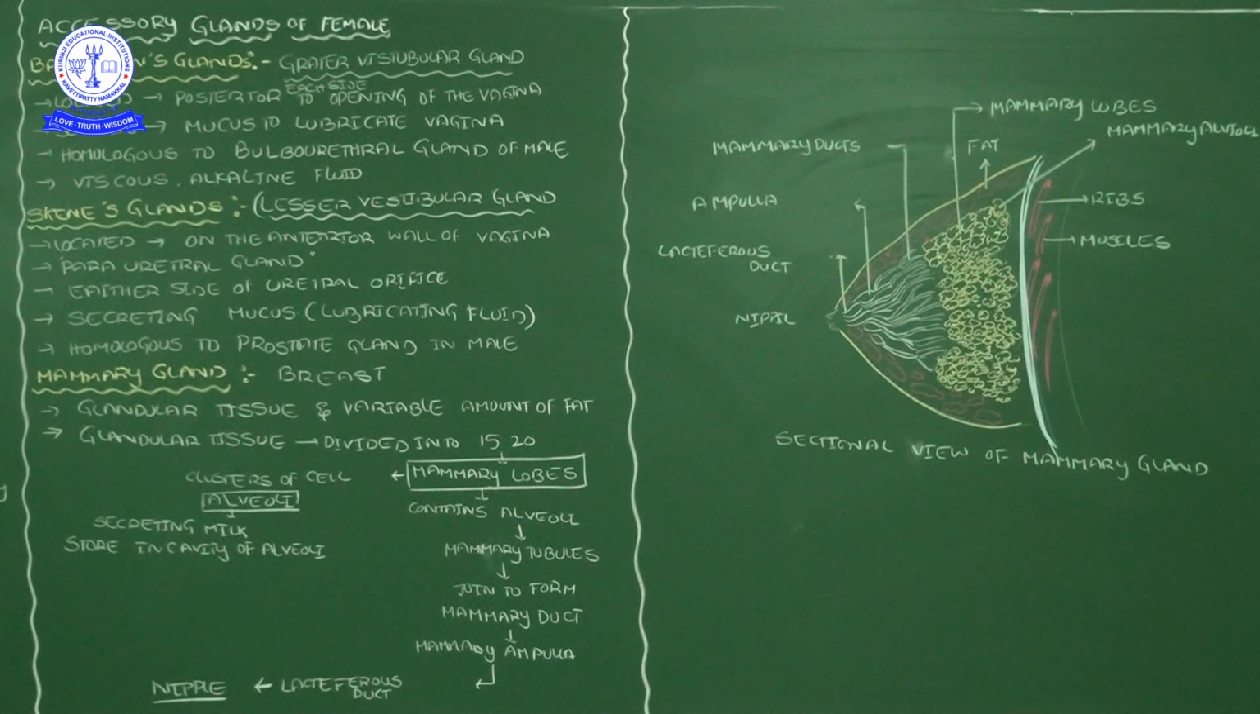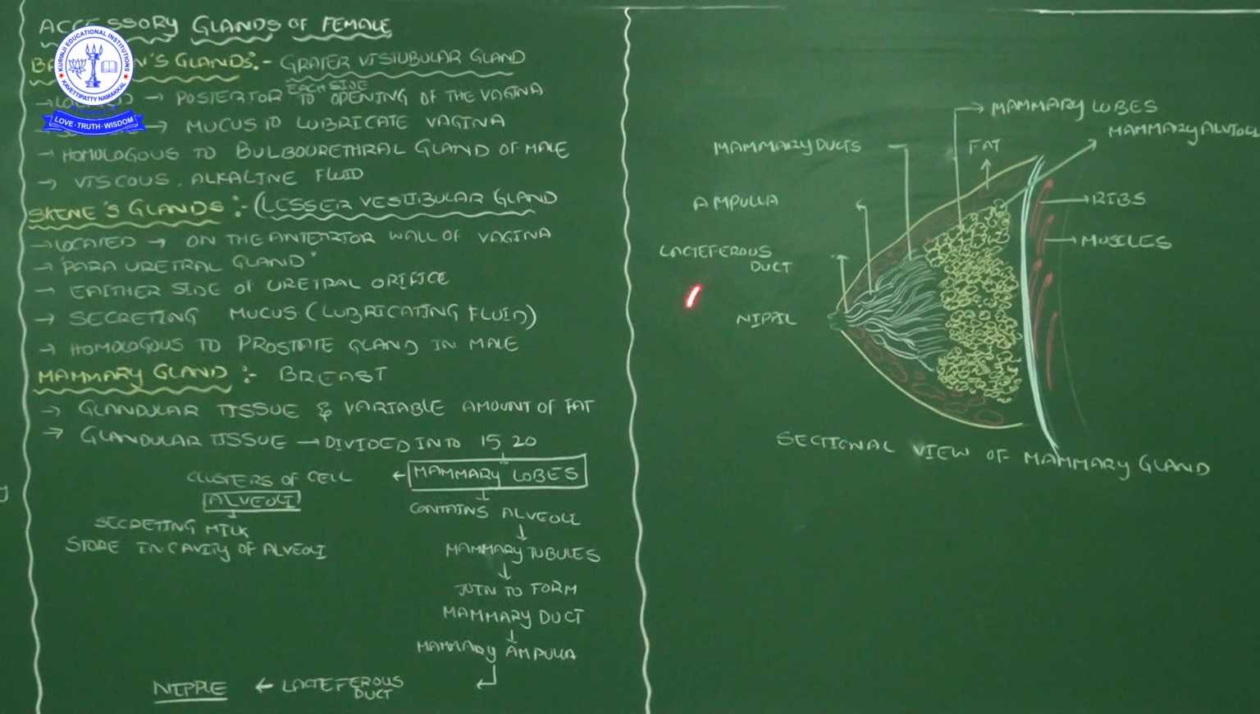Come to the third column. In the third column I will explain the diagrammatic view. This is the internal structure of the mammary glands, a sectional view. See here, on the adjacent side of the breast, it contains fat. This is the fat tissue, and here the yellow lobules are there. Those yellow lobules we call mammary lobules. As I mentioned already, these mammary lobules contain clusters of alveoli. These alveoli secrete the milk.